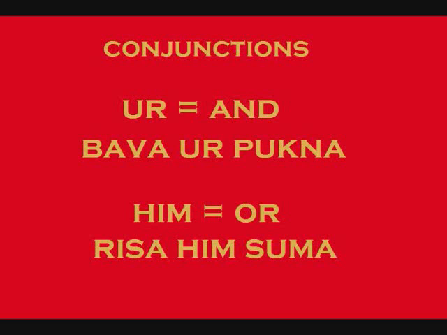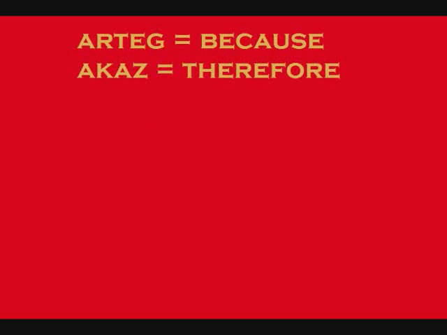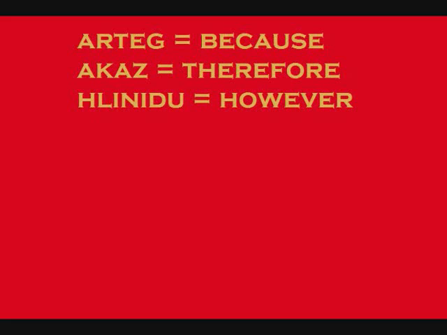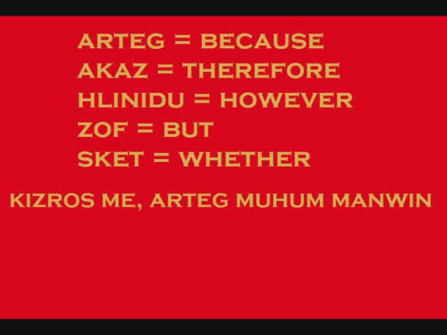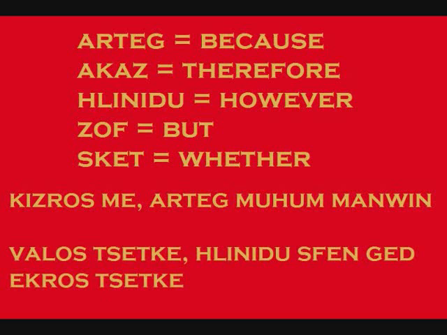Other conjunctions are used to connect two clauses, such as Arteg, because; Akaz, therefore; Hlinidu, however; Zof, but; and Sket, whether. For example, Kizrosme Arteg muhum manwin means "I like you because you are tall." Or Valos tsetke Hlinidu Sfen ged ekros tsetke, which means "I love apples, however now I'm not eating an apple." Notice how ged is closer to the verb than any preceding adverb.